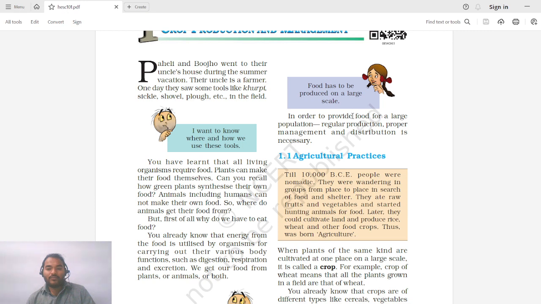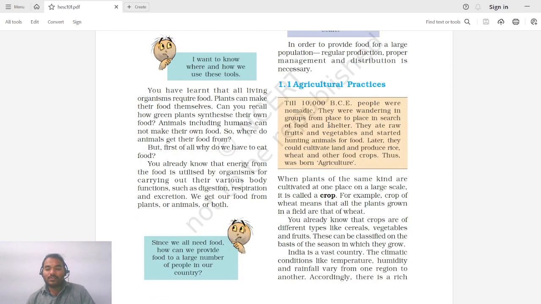In order to provide food for a large population, regular production, proper management and distribution is necessary. Since there is a huge population on this planet, the food has to be in abundance. If there is no food in abundance, then there would be shortage of food and starvation will occur.